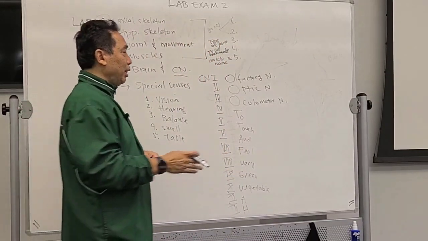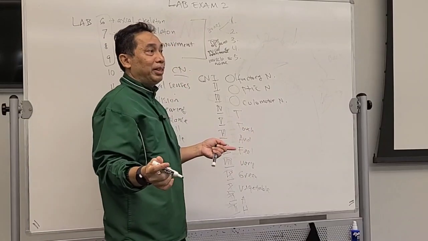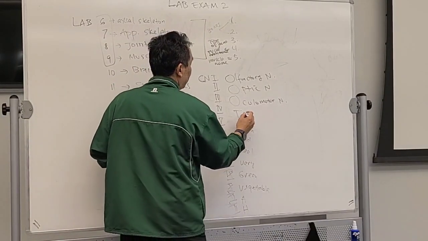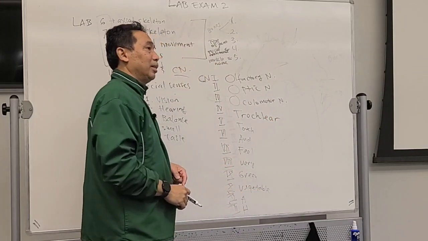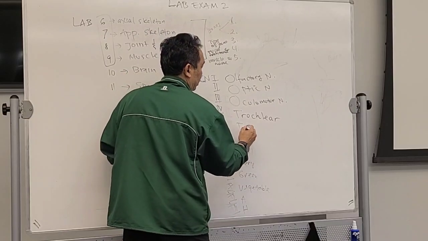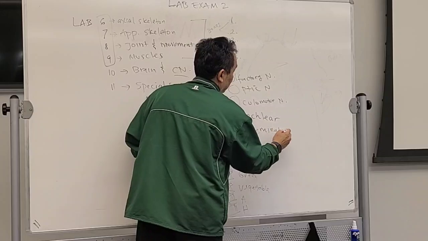Okay, now I'm gonna erase this one. Already know this is gonna be T, so this one is gonna be trochlear. Number 5 is gonna be trigeminal nerve.